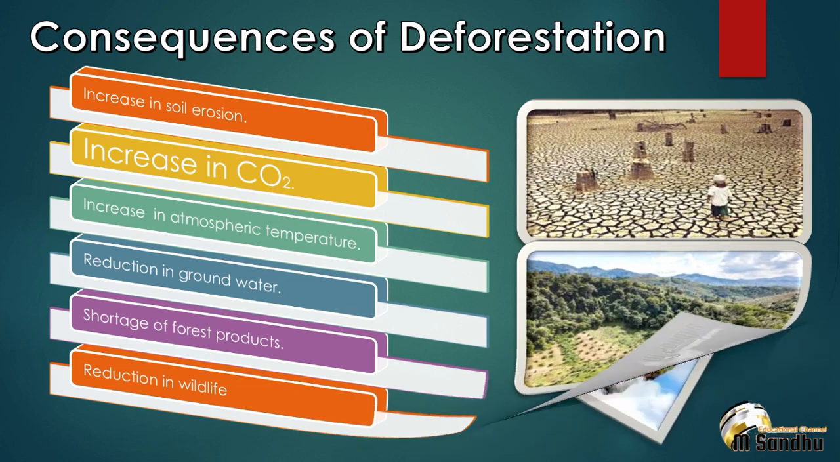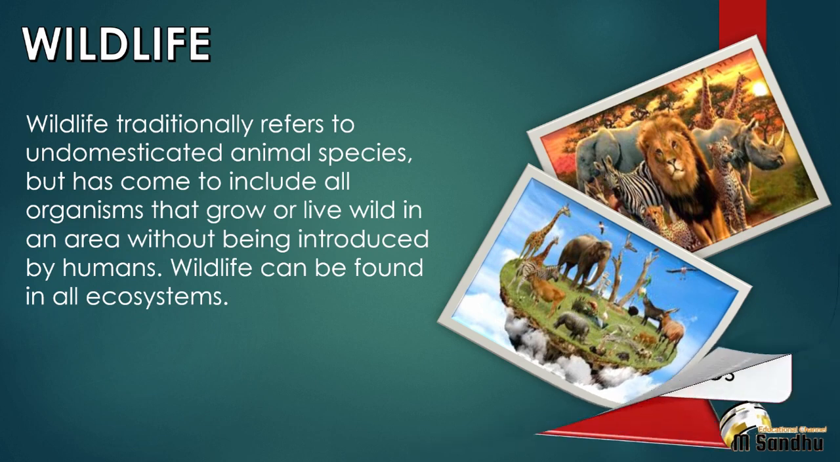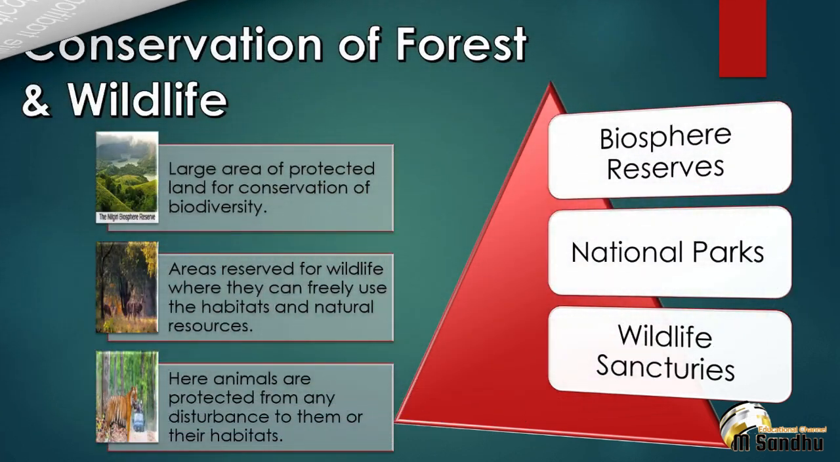Now what is wildlife? Wildlife traditionally refers to undomesticated animal species but has come to include all organisms that grow or live wild in an area without being introduced by humans. Wildlife can be found in all ecosystems. Wildlife and forest both are the key to balance the nature. As we need to balance the nature, we must conserve forest and wildlife.